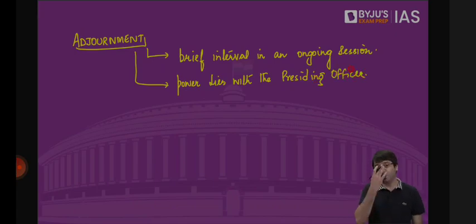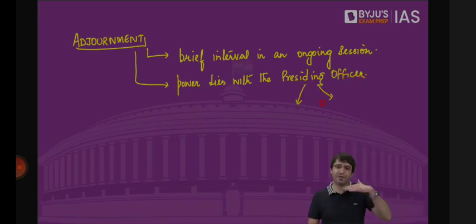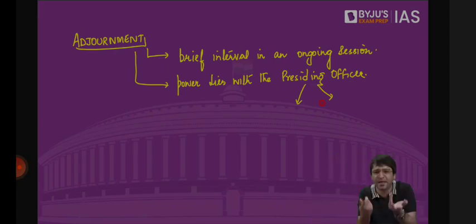Presiding officer can be the Speaker of Lok Sabha, Chairperson of Rajya Sabha, Deputy Speaker of Lok Sabha, Deputy Chairperson of Rajya Sabha, a member of the panel of the chairpersons, a member of the panel of the vice chairperson, because adjournment can happen anywhere, in either of the 2 houses, in Lok Sabha as well as Rajya Sabha. What is this adjournment? It's a brief interval in an ongoing session.